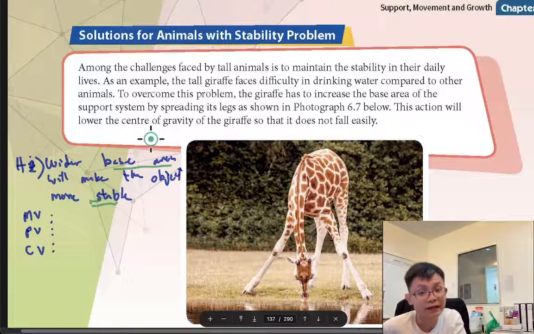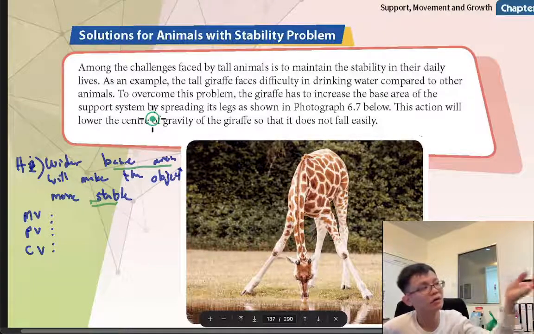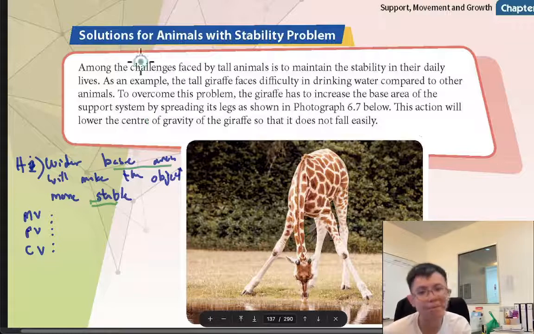You need to read. You need to know your problem first. Let's say I say students like more chocolate than vanilla. So the manipulated variable will be, that one is more difficult a bit. Maybe I will say it is chocolate and vanilla. Never mind, just ignore the example. Okay, so anyway, wider base area will make the object more stable.